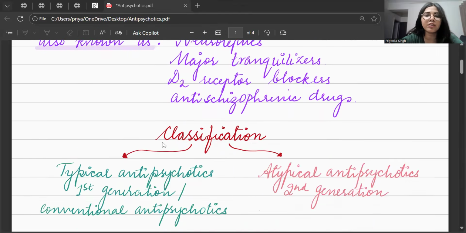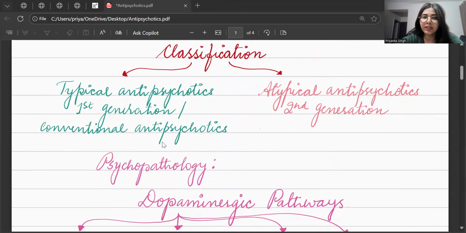Now, coming to the classification. The antipsychotics are divided into two major classifications. However, there has been revision in this and there has been addition of new classifications, but for your knowledge you should know that there are two major classifications of antipsychotics. First is typical antipsychotics or first generation antipsychotics, which are also known as conventional antipsychotics, and the other ones are atypical antipsychotics or second generation antipsychotics.